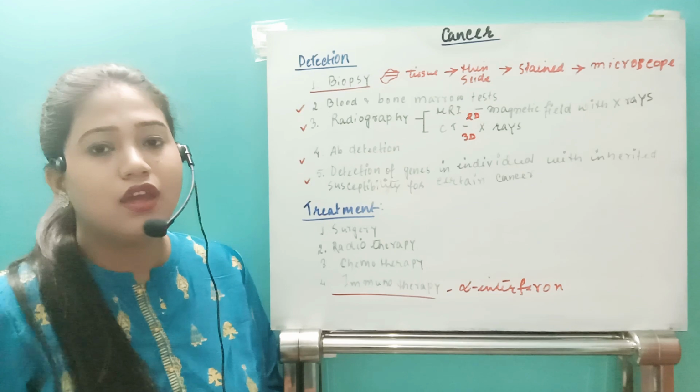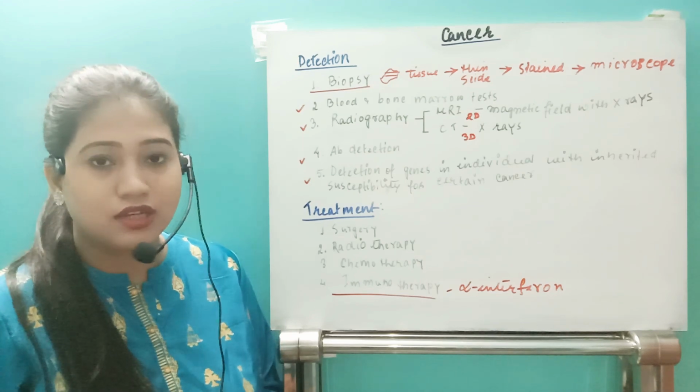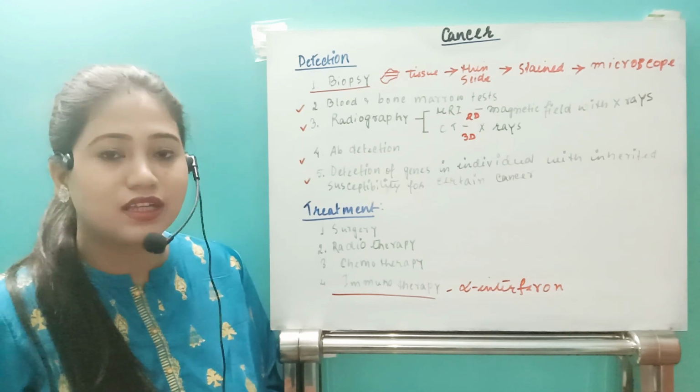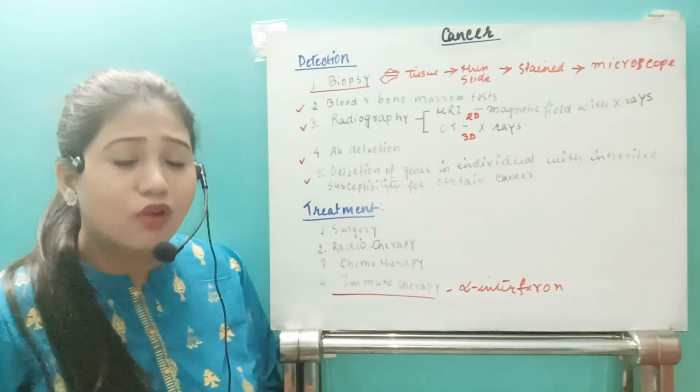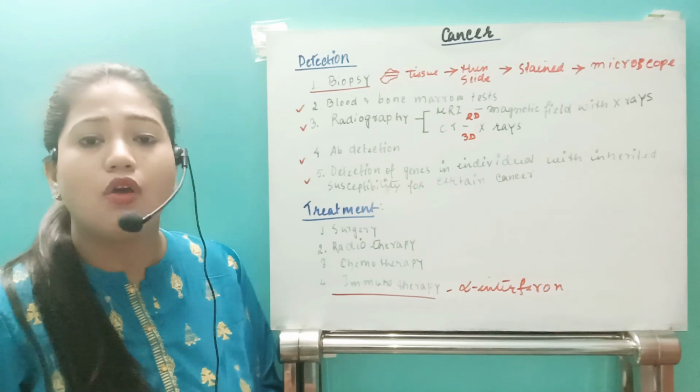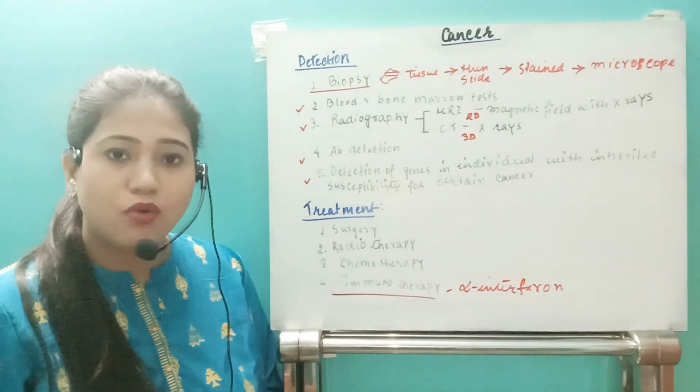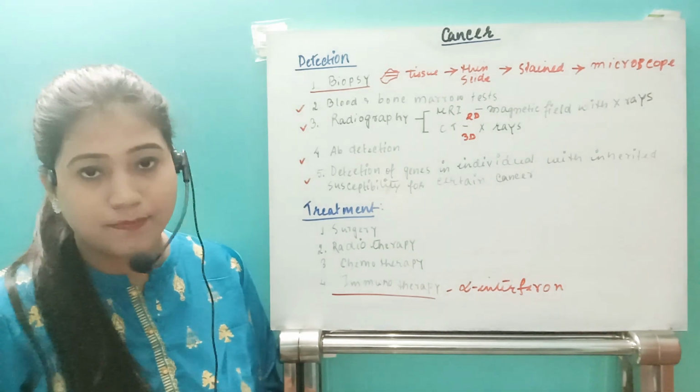It is a very useful procedure and a new technology also. By injecting alpha interferon, the cancerous cells can easily be killed without much harm to our body or much side effect, and it is also very specific.